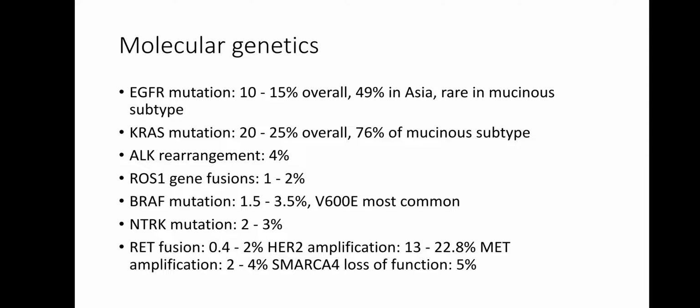In molecular genetics, there are a number of gene mutations like EGFR mutation, KRAS mutation, ALK rearrangement, ROS1 gene fusion, BRAF mutation, NTRK mutation, RET fusion, HER2 amplification, MET amplification, and SMARCA4 loss of function seen. Most commonly EGFR mutation in 10 to 15% and KRAS in 20 to 25% of cases are seen.